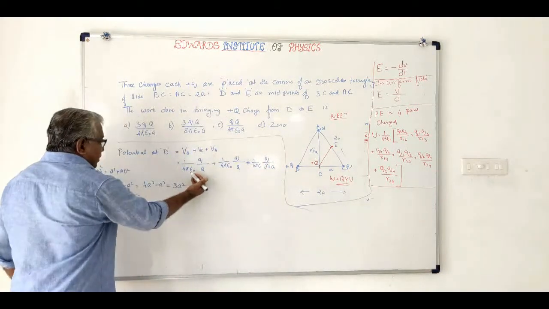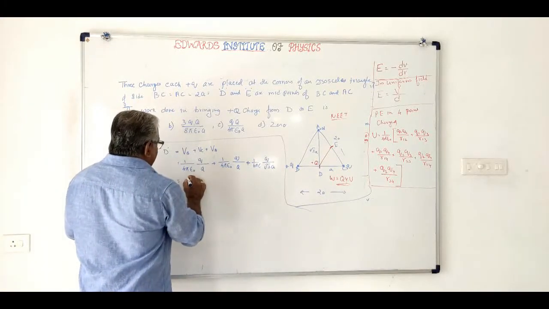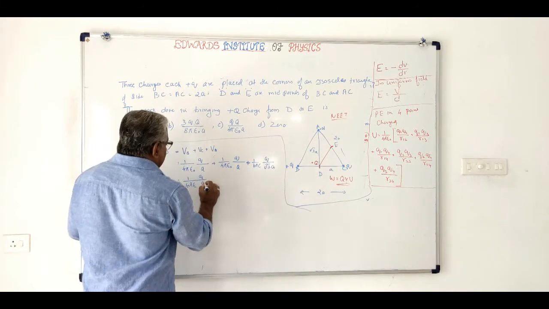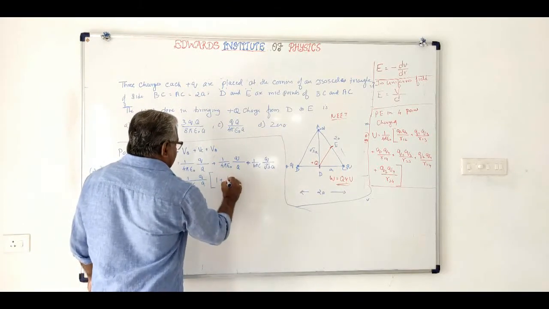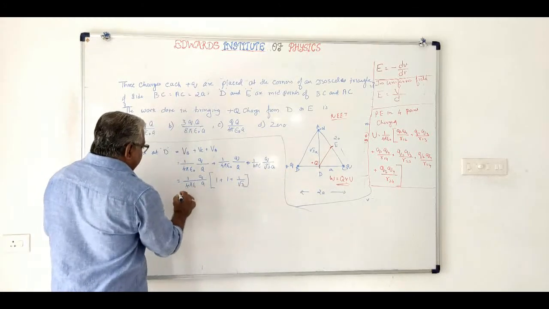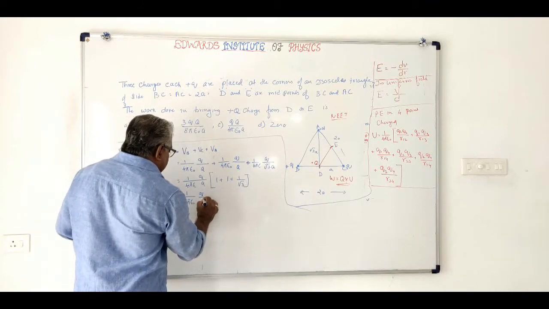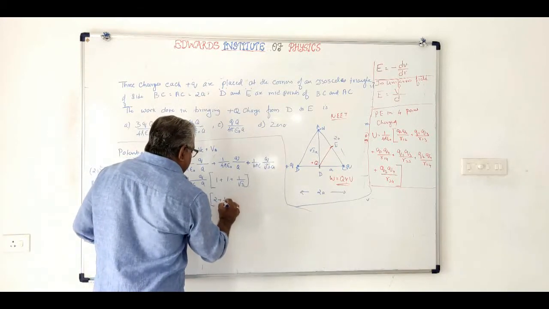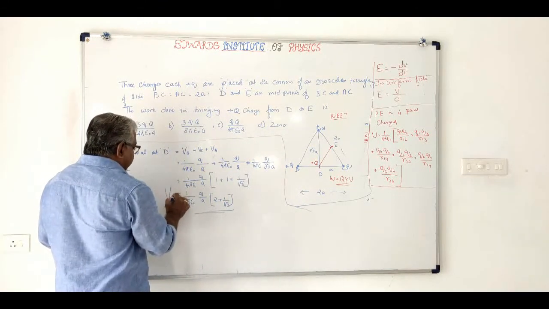So what will be the total potential? The potential at D will be equal to 1 by 4 pi epsilon 0 Q by A. I am taking Q by A common, into 1 plus 1 plus 1 by root 3. That will be equal to 1 by 4 pi epsilon 0 Q by A into 2 plus 1 by root 3. This is the potential VD.